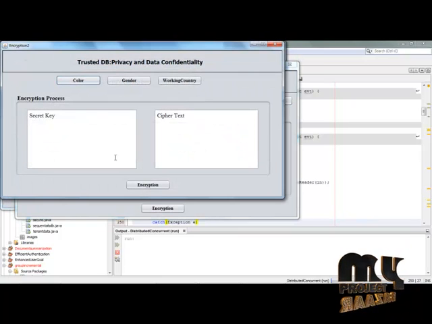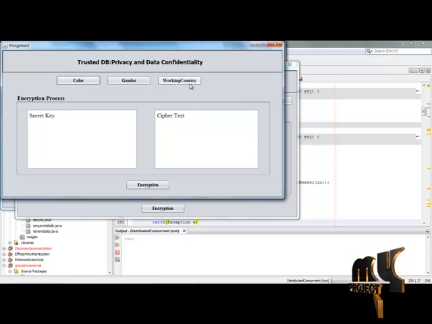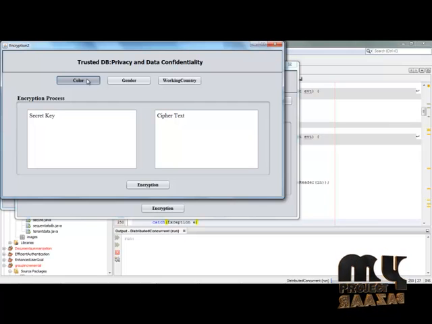Simply click the encryption option. Here another 3 fields are remaining, so the attributes of another 3 fields have to be encrypted and saved. Simply click the color option. This color option encrypts the value of the color attribute and successfully saves this attribute in a database. Wait for a while till the color attribute is encrypted and saved in a database. This encryption operation takes some time.